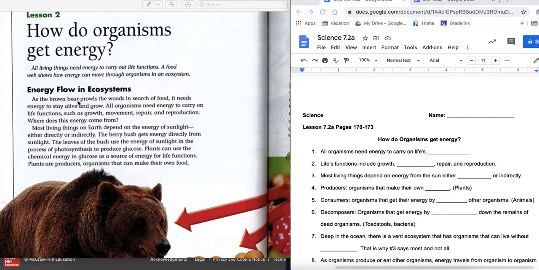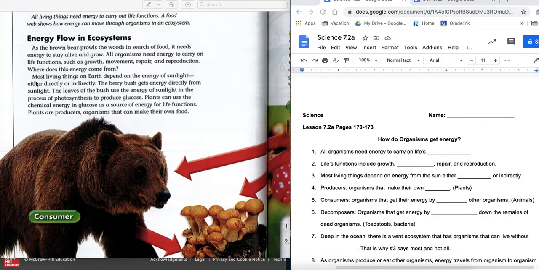As a brown bear prowls the woods in search of food, it needs energy to stay alive and grow. All organisms need energy to carry on life's functions. Number one, what is considered a life function? Life functions include growth, movement. Number two, repair and reproduction. They always talk about what it means to be alive, guys. You have to be able to do those things. Now, that's common knowledge to us as humans, but you also got to think about the microscopic things. They also have to be able to do that to be considered a living thing.